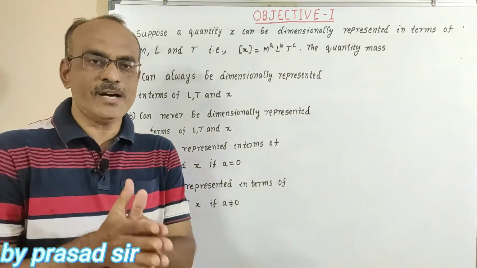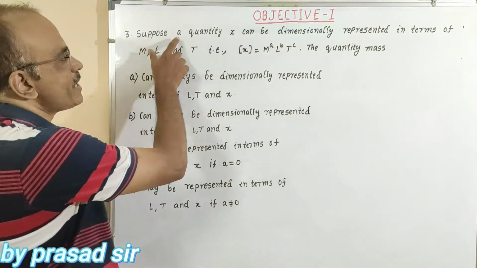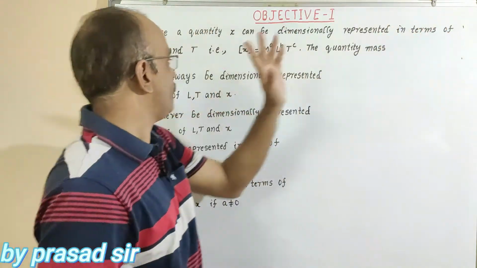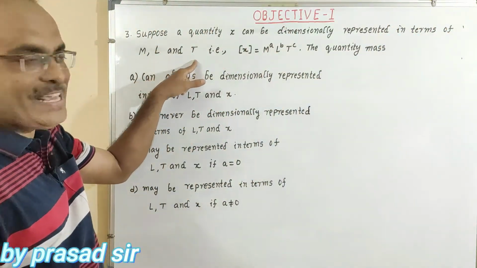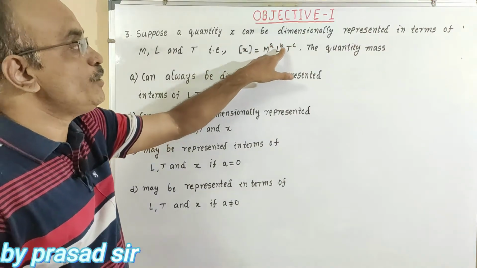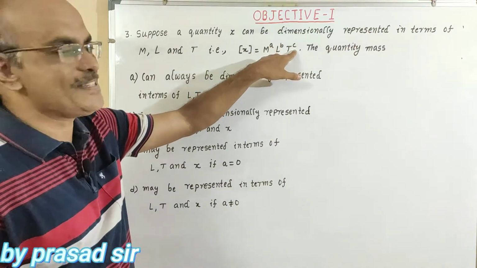Now, question number 3. Suppose a quantity x can be dimensionally represented in terms of M, L and T, that is x is equal to M to the power of a, L to the power of b and T to the power of c.